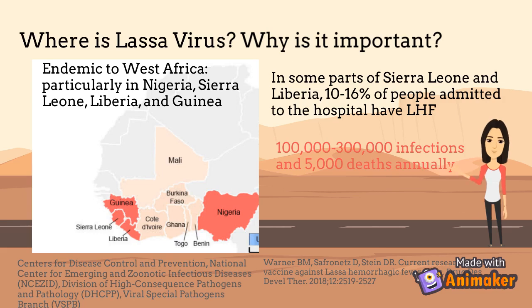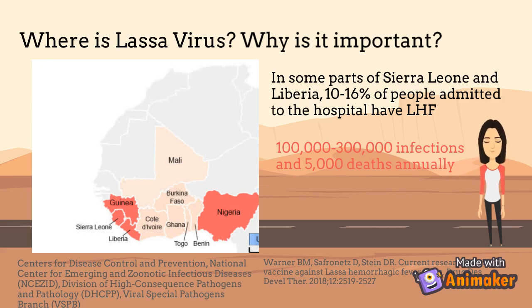Lassa virus is endemic to West Africa, particularly in Nigeria, Sierra Leone, Liberia, and Guinea. It is a leading cause of mortality and morbidity in the region, with 100 to 300,000 infections and 5,000 deaths annually.